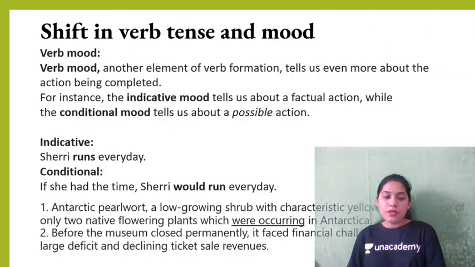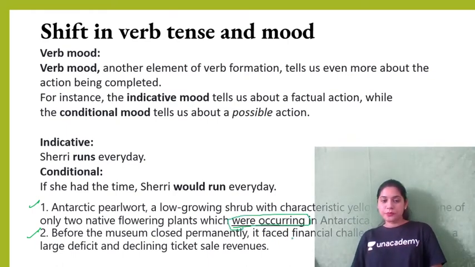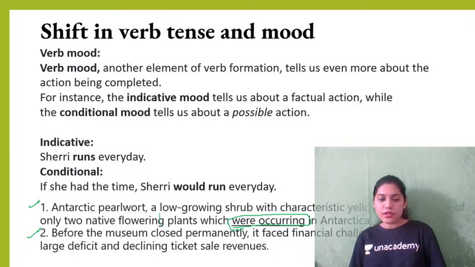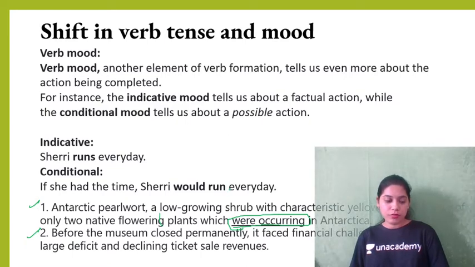In order to explain this, let us solve these two questions first of all. Read this carefully and tell me, which tense do we need instead of were occurring? क्या हम दूसरा use करें? So for that you have to read the sentence entirely and see what other tense is being followed. You're right there. So the tense which is followed here is present tense, right? बाकी part में क्या है? Present tense. तो आपको यहाँ पे भी क्या चाहिए? Occurs.